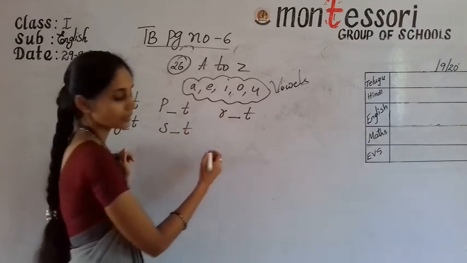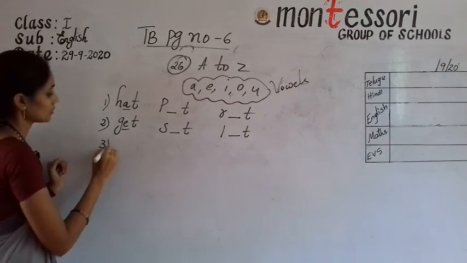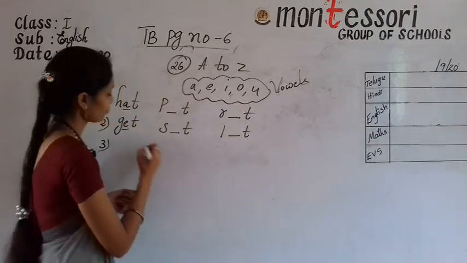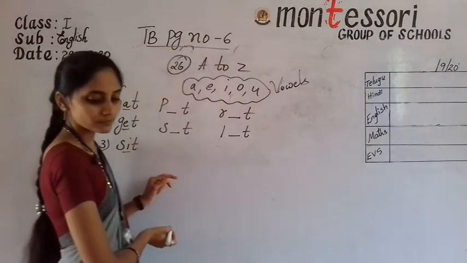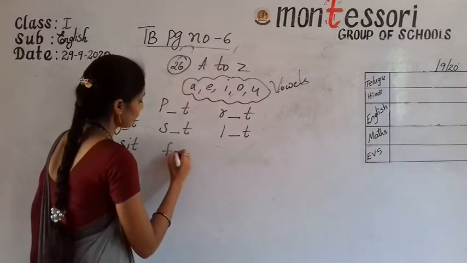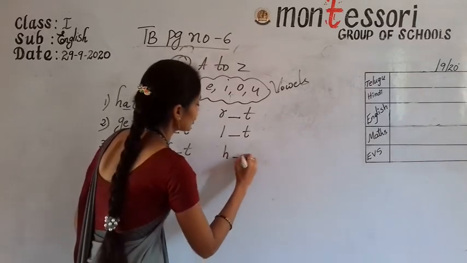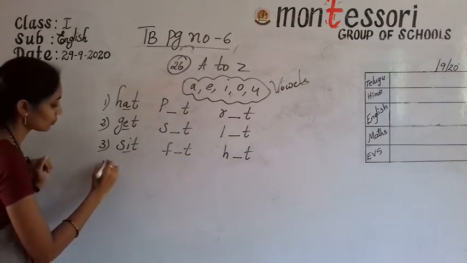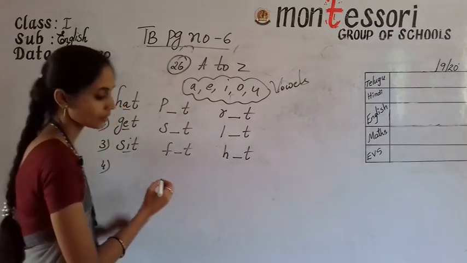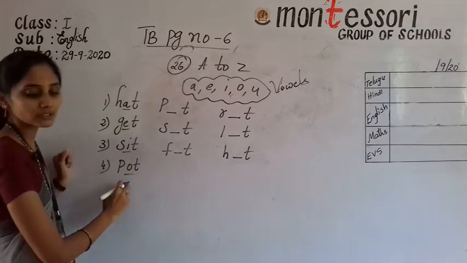S-T, L-T. Third one, S-I-T. F-T, H-T. I sound words. Fourth one, P-O-T, O sound words.